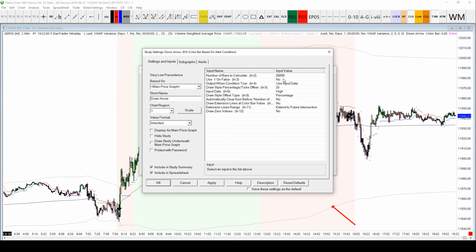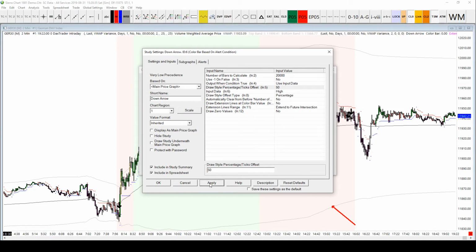And this is how the arrow is drawn. So it's drawn 20,000 bars worth of data. It goes back. I'm not really too sure how to explain what use -1 on false means, other than it's a behind the scenes setting. Output when condition is true, just use the data that we're giving it, the input data. The draw style percentage, so how many ticks or percentage away from the price do you want it to be? And currently I think it's set on 25.